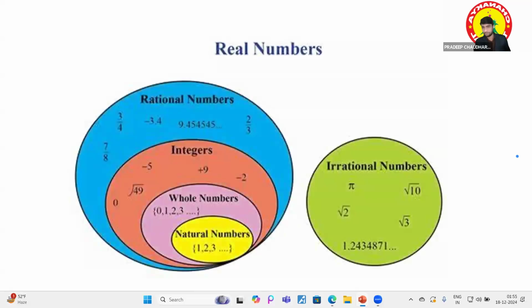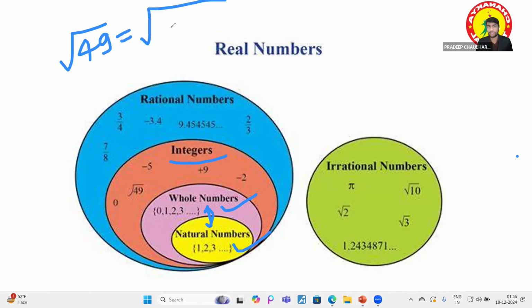Now let's see this. You can also see it over here. So these are the natural numbers, in the circle of the natural numbers, after that whole numbers, including both, and also the negatives of the natural numbers, you will find the integers over there, right? So root 49 is written over there. Some people will get confused: isn't it an irrational number?